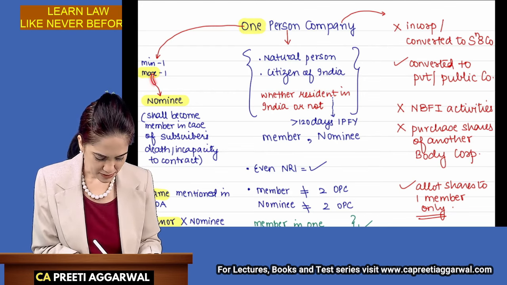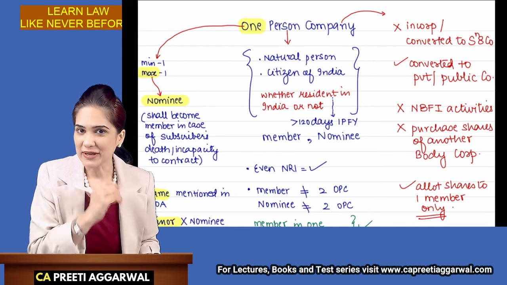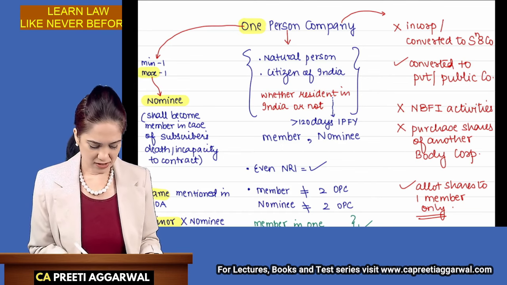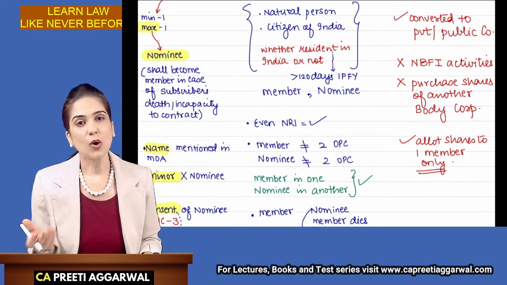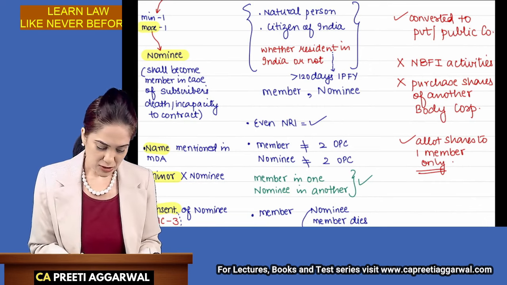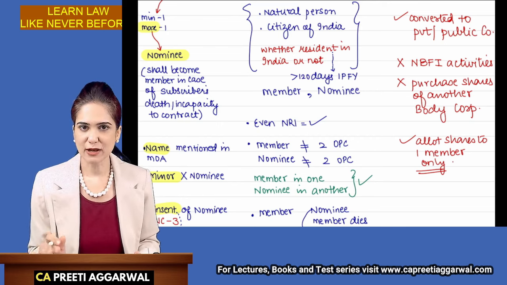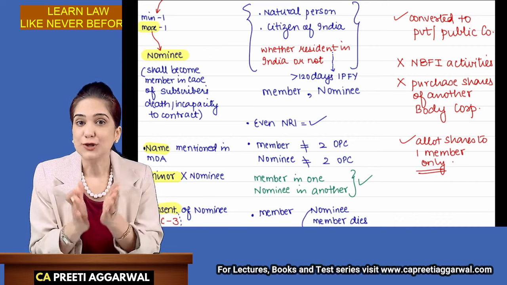Because there is maximum just one member, we need a nominee. So nominee is a person who shall, in the case of the subscriber's death or incapacity to contract, become the member. So at the time of incorporation itself, member will identify and appoint a nominee.